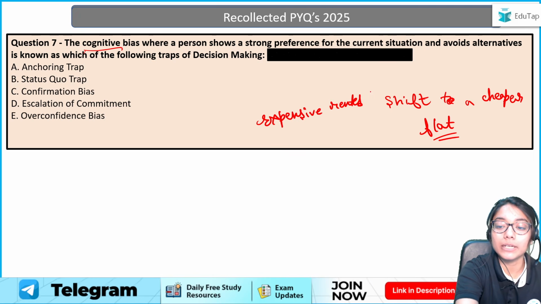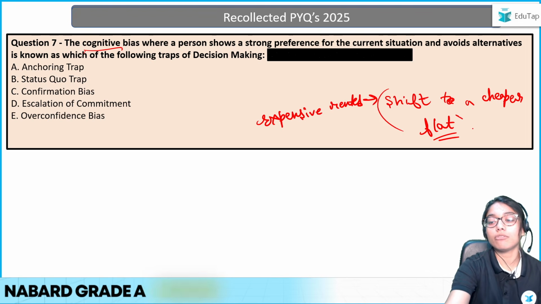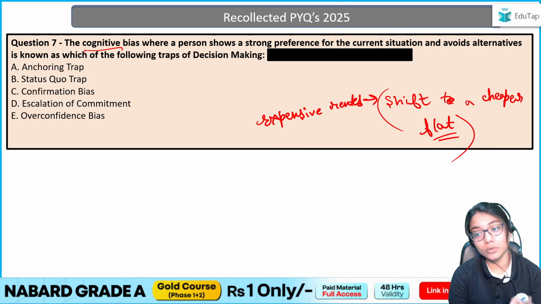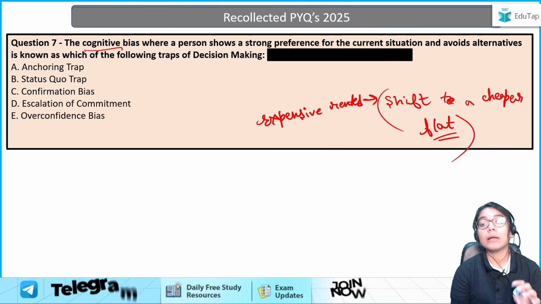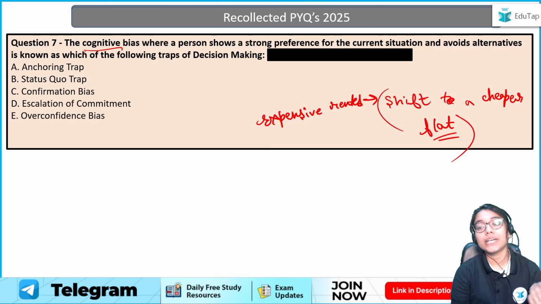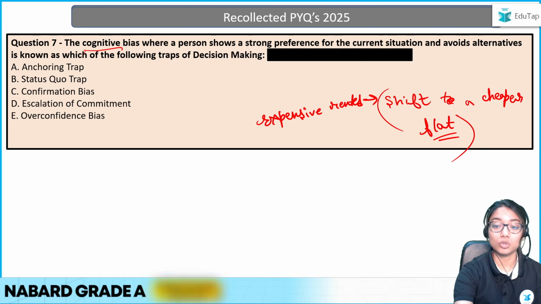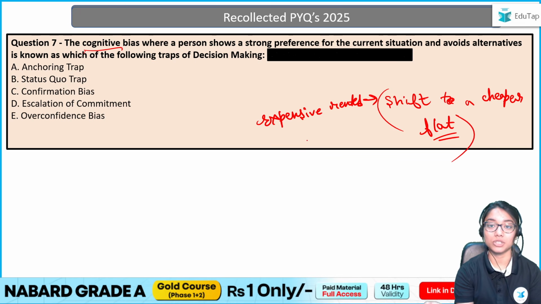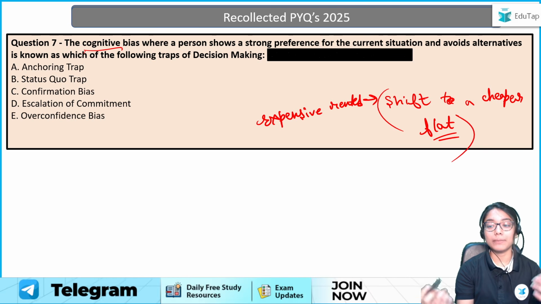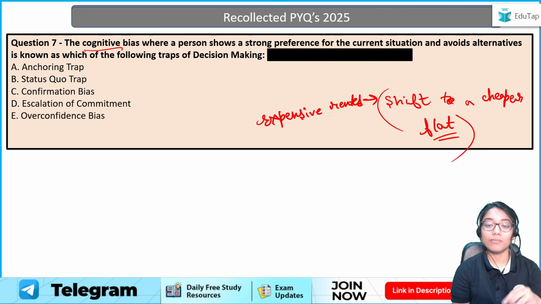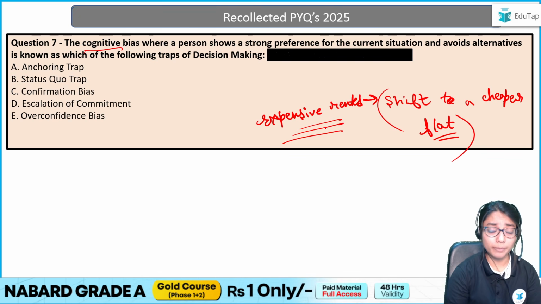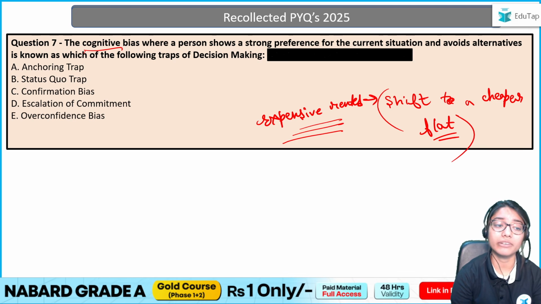rented flat, because this alternative of shifting is something, even though it might be good for you, even though you will save money, you are still not ready to do it. So what are we doing? Am I making a perfectly rational decision? Obviously not. This is nowhere near rational. If you could save your money but still are not saving, why? Because you cannot get out of this comfort zone. You have the preference for the current situation. So what sort of cognitive bias is this?